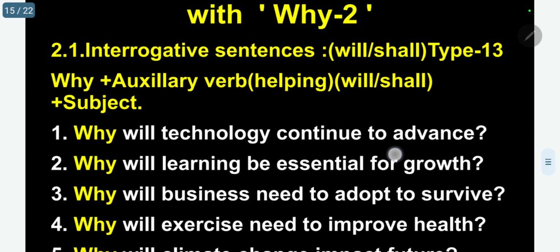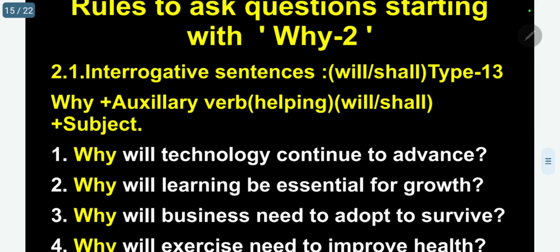Okay. Next one. The next auxiliary I am going to use is will or shall. So commonly I will use shall. Whatever will, that will be shall is applicable. So I will use will here.